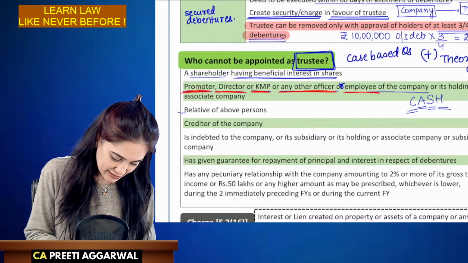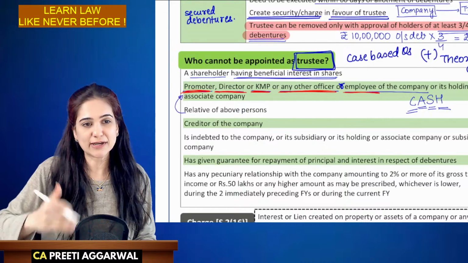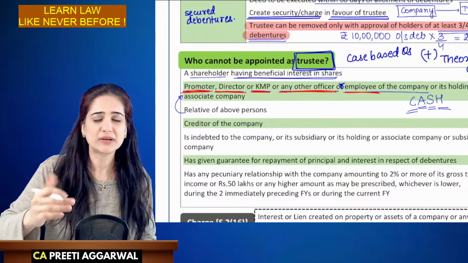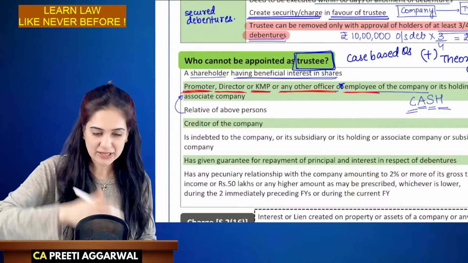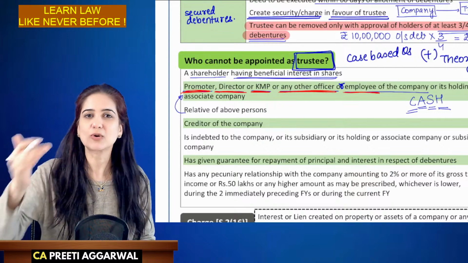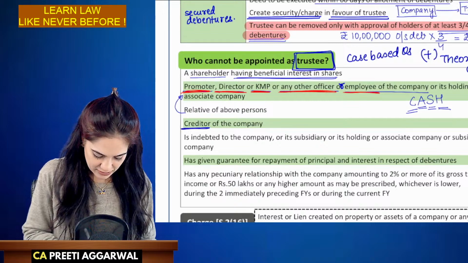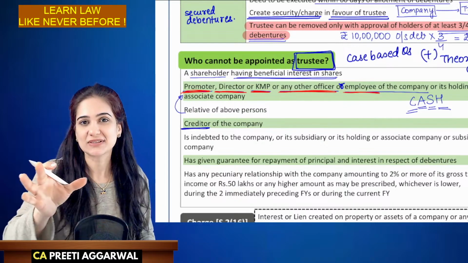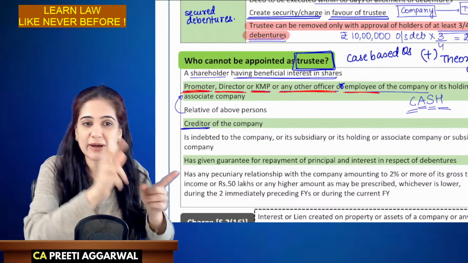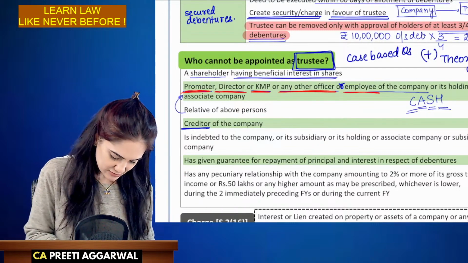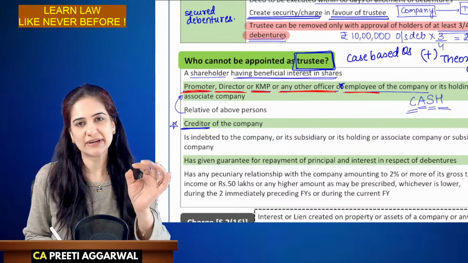Acha. Any relative of the promoter, director, KMP of either company, associate, subsidiary or holding cannot be appointed as trustee. Creditor of the company, even if he is a creditor of 100 rupees, cannot be appointed as a debenture trustee. This can be asked in a case-based question.